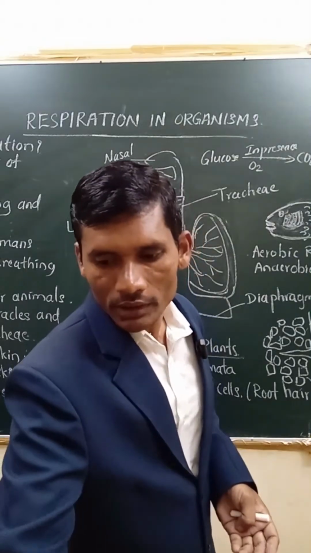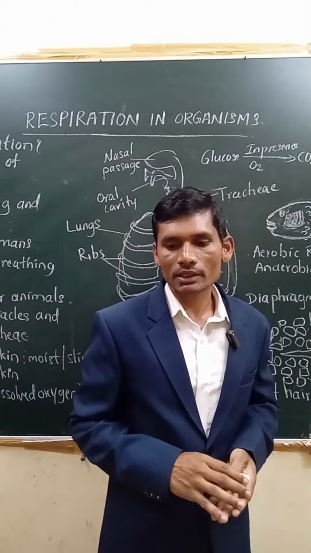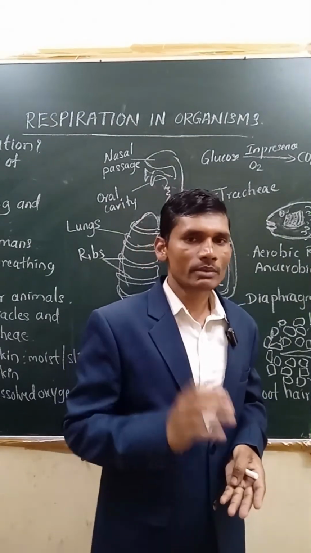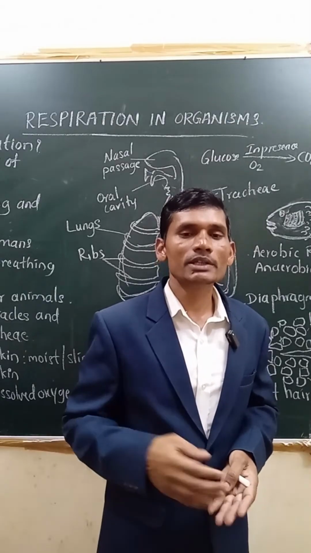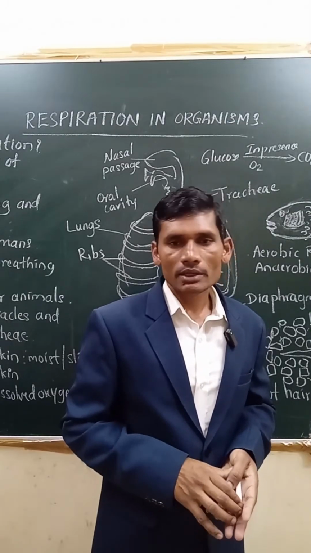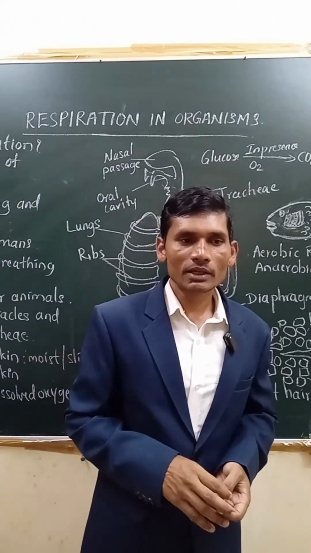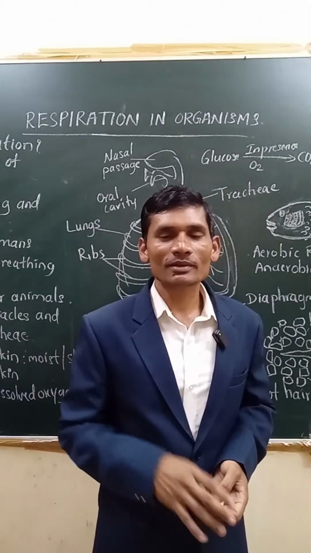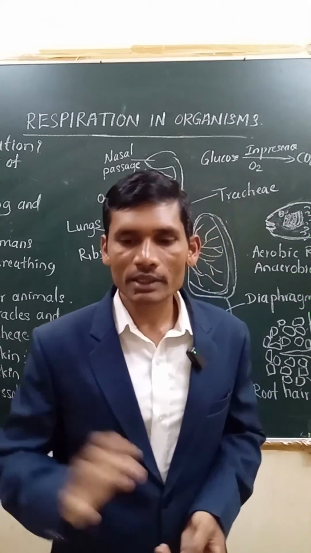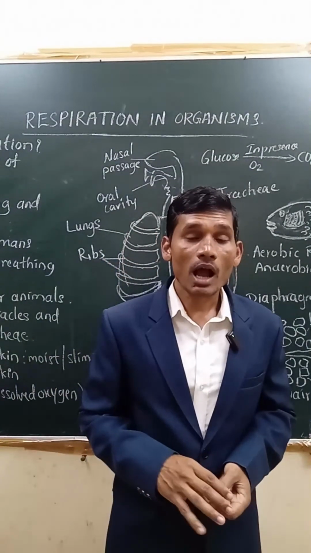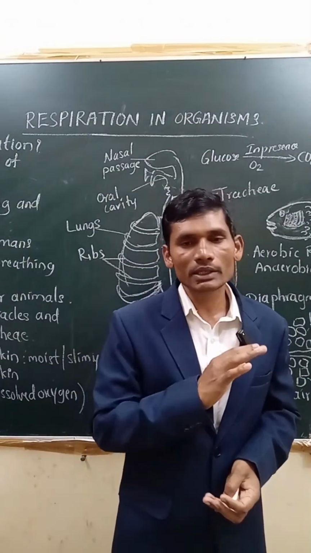Next, we also need to understand what the breathing rate is. It is very simple. In 1 minute, how many times we breathe, that is called breathing rate. For example, if I ask a few students, they say that in 1 minute my breathing rate is 72 times. They are getting confused between heartbeat rate and breathing rate. Heartbeat rate is different and breathing rate is different. The heart beats 72 times per minute, that is the heartbeat rate.